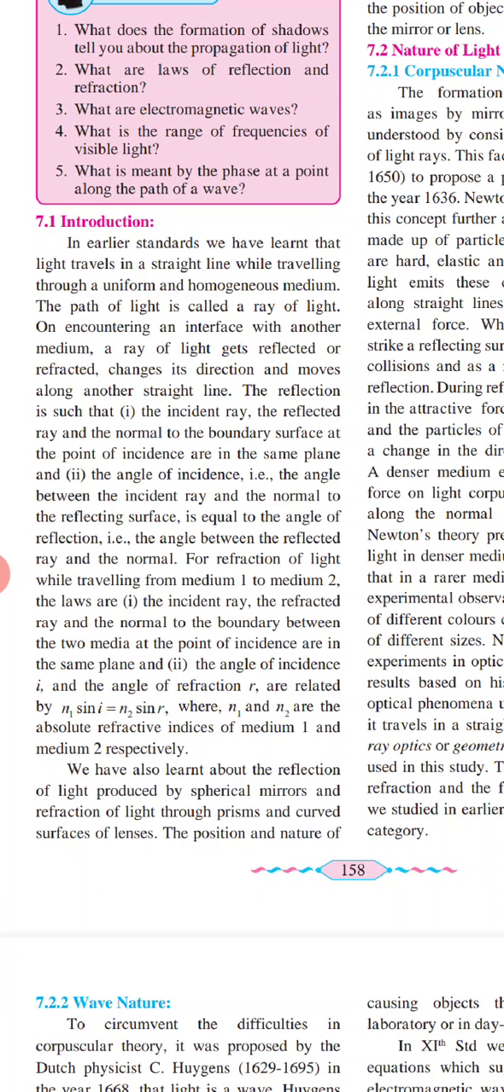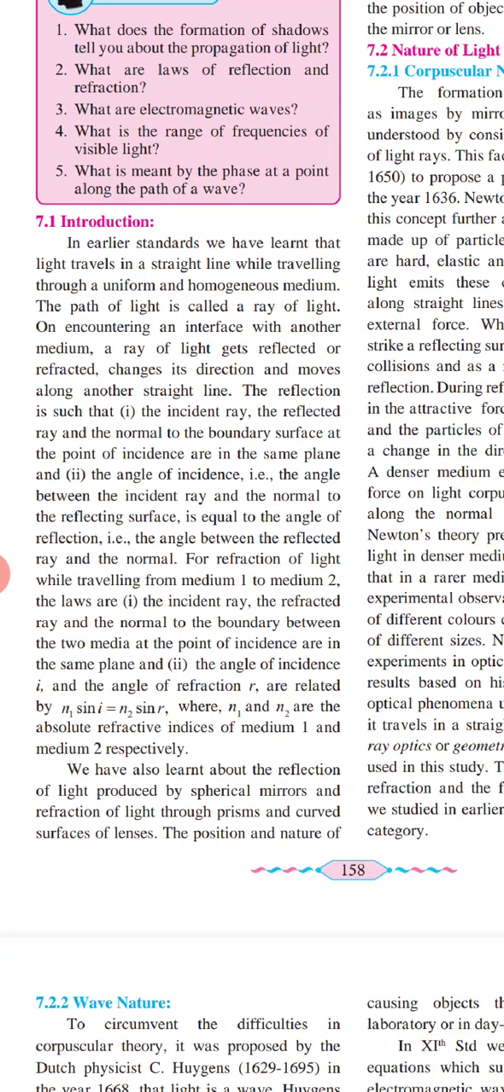On encountering an interface with another medium, a ray of light gets reflected or refracted, changes its direction, and moves along another straight line. The reflection is such that the incident ray, the reflected ray, and the normal to the boundary surface at the point of incidence are in the same plane, and the angle of incidence, that is the angle between the incident ray and the normal to the reflecting surface, is equal to the angle of reflection, that is the angle between the reflected ray and the normal.